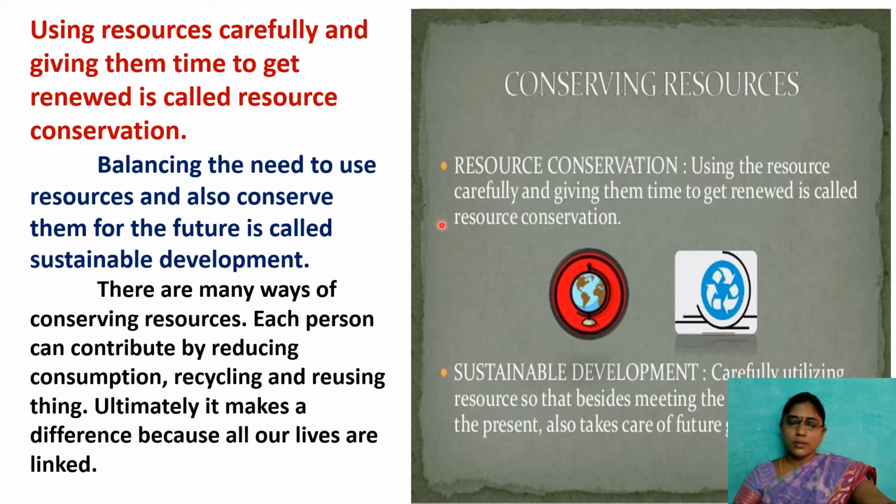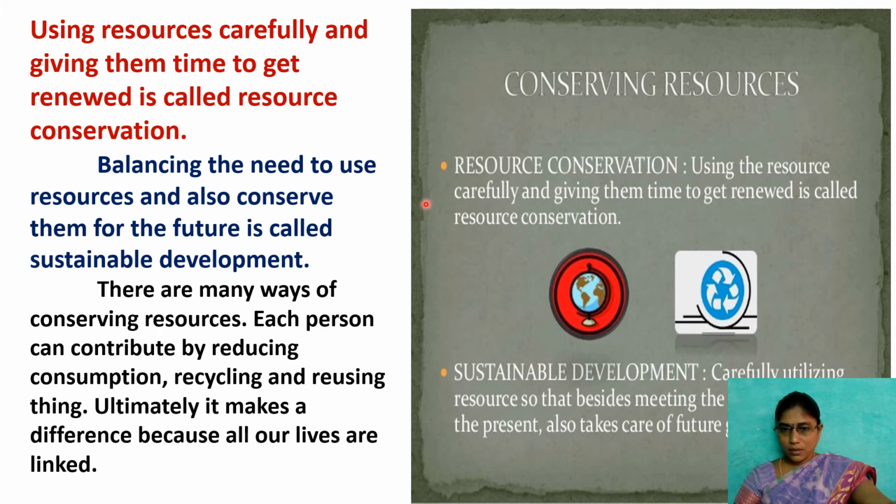Now here, this resource conservation is what we call sustainable development. What is meant by sustainable development? Utilizing our resources carefully, using them for present generations as per the requirement, and taking care of the future generations.